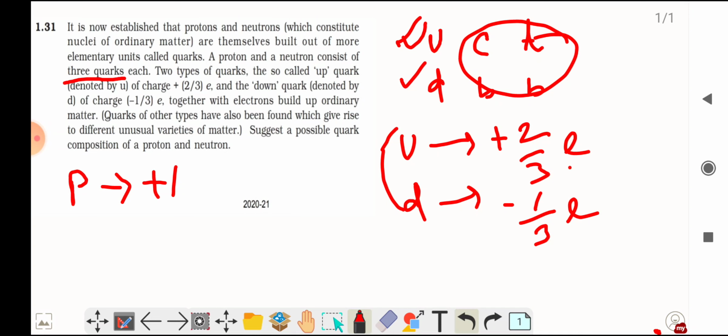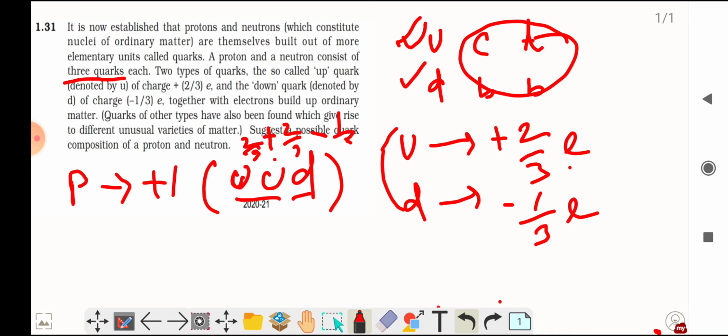proton. So if I choose the combination UUD, 2 up quark and 1 down quark for proton, now you see, this is 2 by 3, 2 by 3 and minus 1 by 3. This is 4 by 3 minus 1 by 3, 3 by 3. This is plus 1. So this combination is perfect. Now can you suggest any other combination for proton? I don't think it will be possible for up and down, but you can try. If you find any other combination, you can comment.